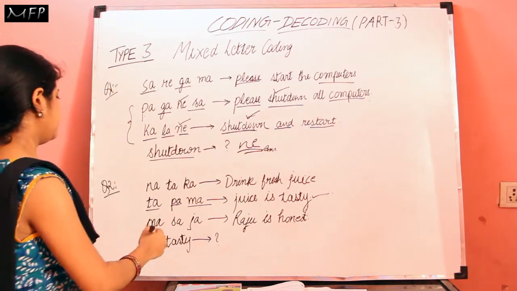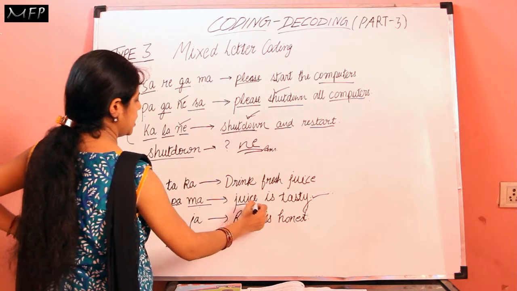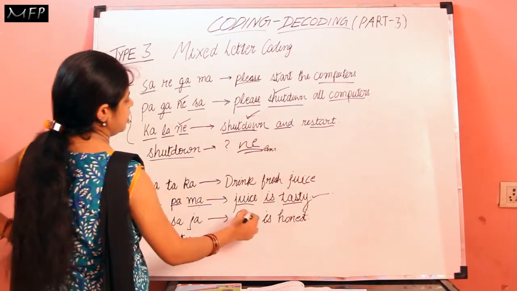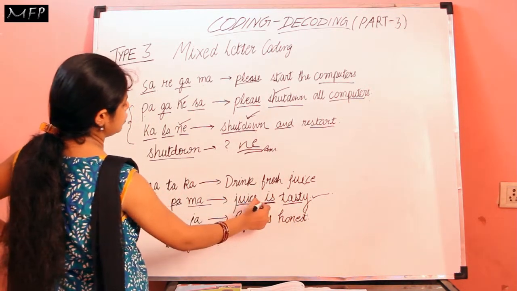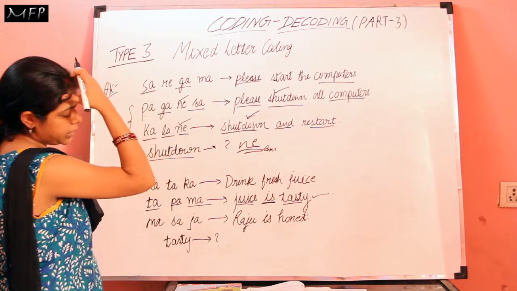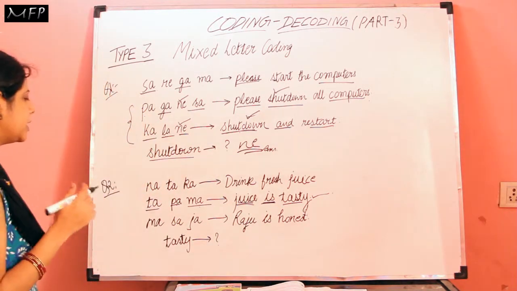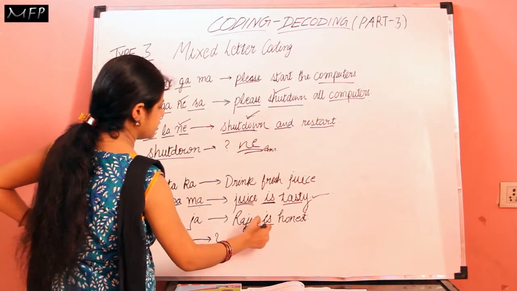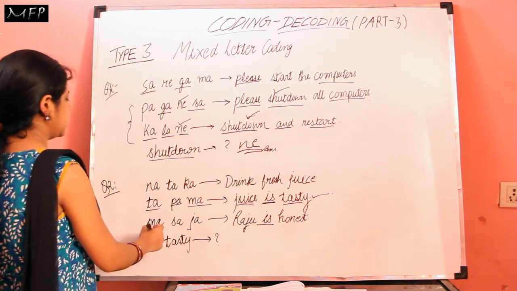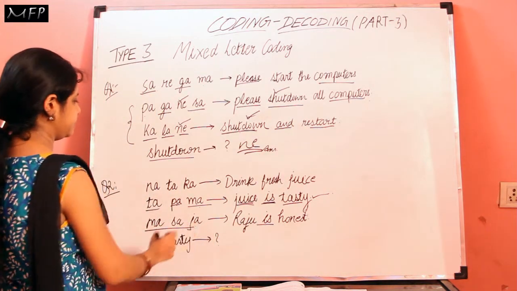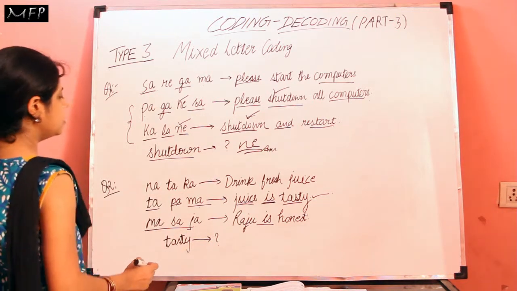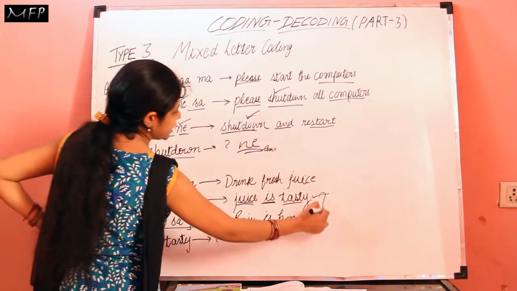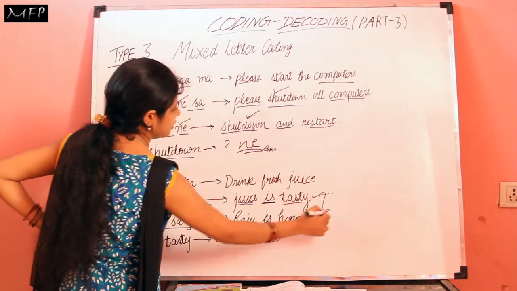Here juice also comes and is also comes. So is comes in which other statement? Raju is honest. Okay, so we will see the third statement, ma sa ja. So in these two statements, what is common? Is is common.